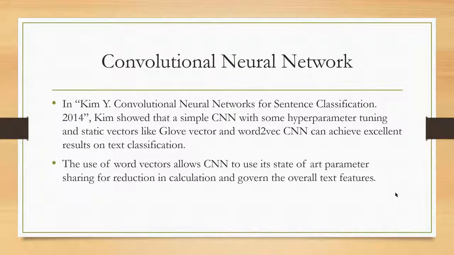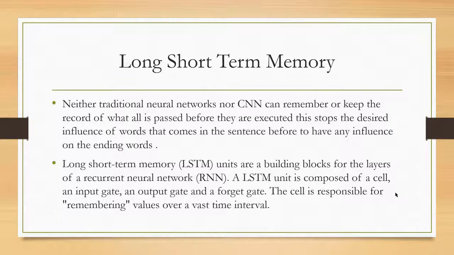First I tried, like Kim said in his paper in 2014, that CNN can be used for text classification by the use of GloVe vectors and word2vec techniques, and they can give very good results on text classification. The use of word vectors in CNN allows the CNN to use parameter sharing and reduce the calculation. But neither the CNN nor the traditional neural networks were able to capture the influence of a word at the beginning of a sentence on a word at the end of the sentence.